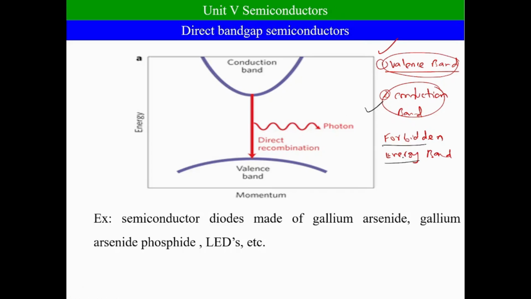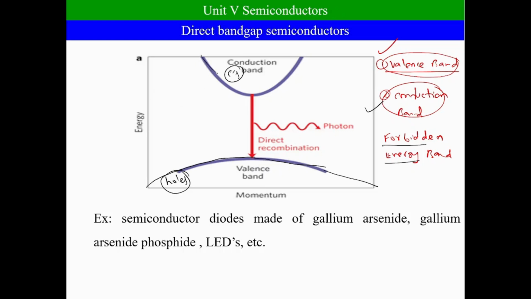energy band. Now coming to the present topic, that is direct band gap semiconductor. In the direct band gap semiconductor, this is a valency band, which I am going to consider in the form of this curve. This semiconductor contains all holes inside the valency band and all electrons in the conduction band.